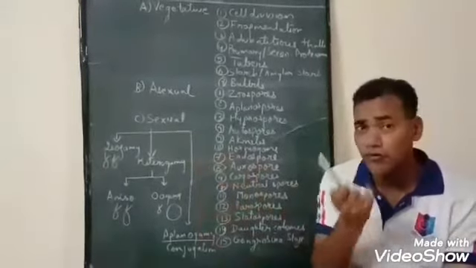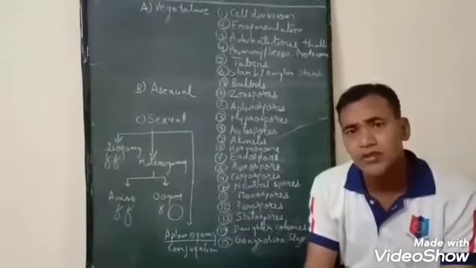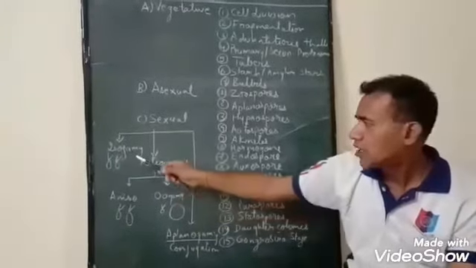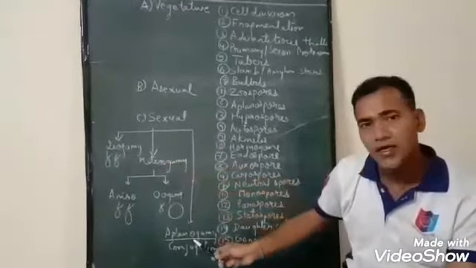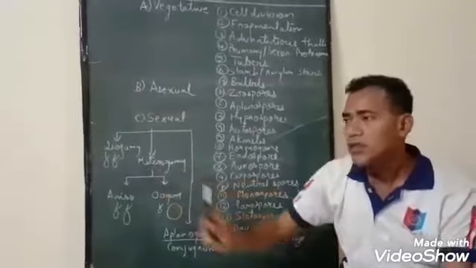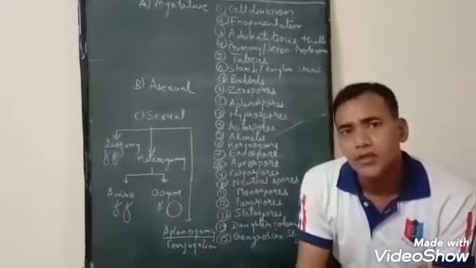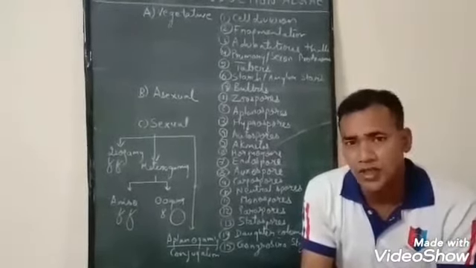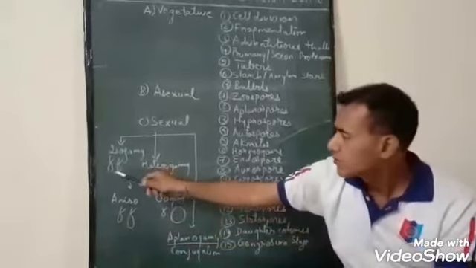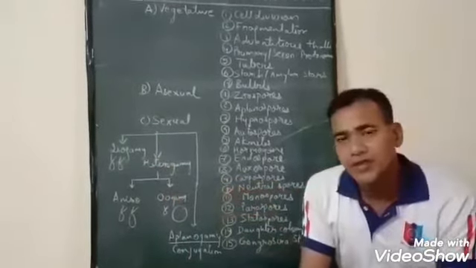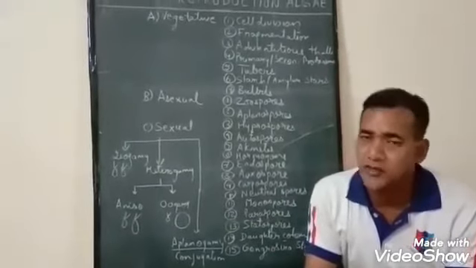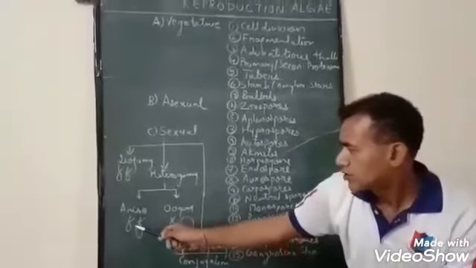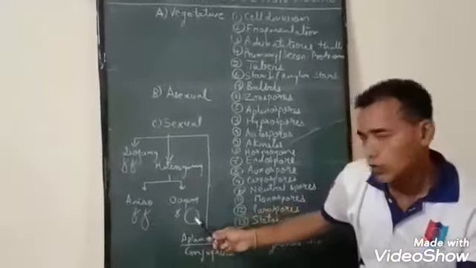Now coming to the third type of reproduction, that is sexual. Sexual means fusion of compatible gametes, and it is normally of three types: isogamy, heterogamy and aplanogamy or conjugation. As the name suggests, in isogamy the gametes are morphologically similar but physiologically different. They are of the same size. In heterogamy, the gametes are morphologically dissimilar as well as physiologically dissimilar. One is known as macro or oogonia.